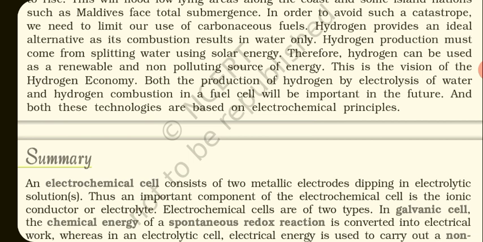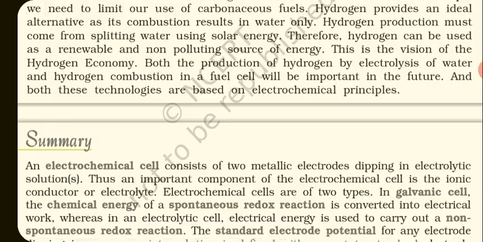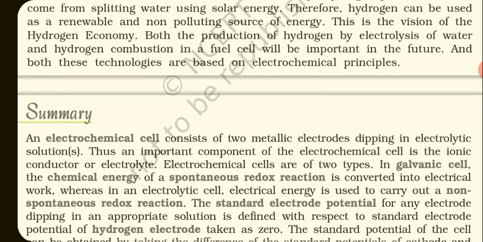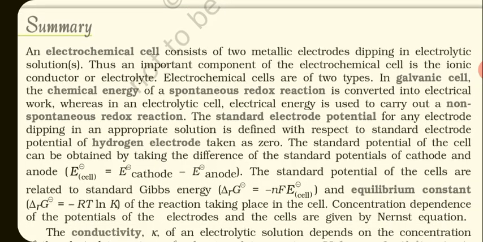For example, in fuel cells, we have seen. So hydrogen production must come from splitting of water using solar energy. Hydrogen can be used as a renewable and non-polluting source of energy. This is the vision of the hydrogen economy. Both the production of hydrogen by electrolysis of water and hydrogen combustion in a fuel cell will be important in the future, and both these technologies are based on electrochemical principles. So electrochemistry can be used as a green chemistry to save the environment also.